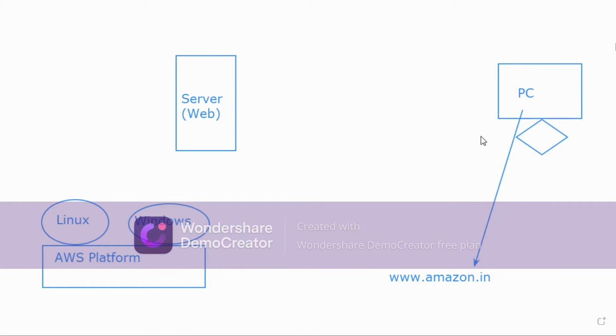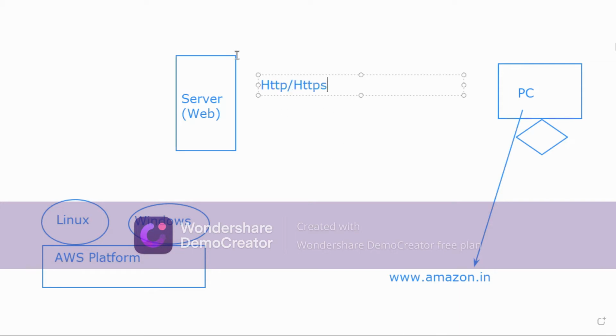Now, how to configure this web server on your AWS platform? This is again a good question mark for you. Okay. So if you want to configure this web service on your AWS EC2 instances, then you must enable the access to web service, which is nothing but HTTP or HTTPS.